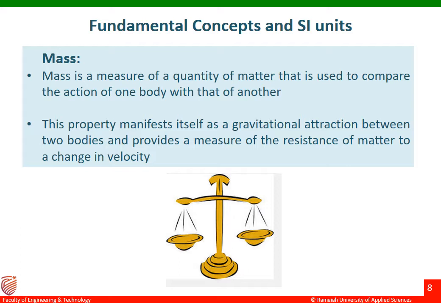Mass. What do we mean by mass? Mass is a measure of quantity of matter that is used to compare the action of one body with that of another. This property manifests itself as a gravitational attraction between two bodies and provides a measure of the resistance of matter to a change in velocity. In other words, the total amount of matter present in a body is known as its mass. The unit of mass, as I discussed earlier, is kilogram, abbreviated as kg.